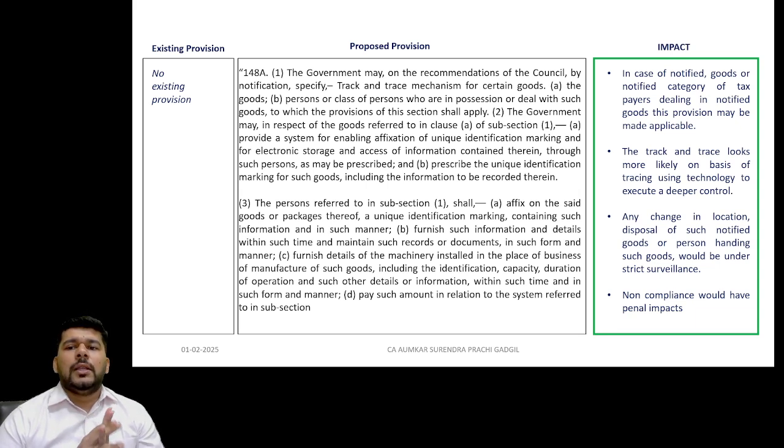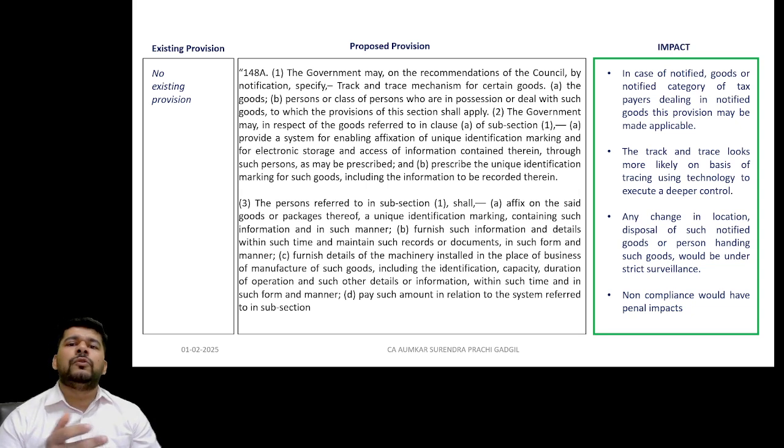Now this is again, like there has been discussion about the specific identification and marking of machines for tobacco manufacturers and some specified goods in some previous GST council meetings as well, and even in the previous budget this was discussed, maybe to expand the horizon and to make some more specification on the basis of the observations of the GST department, the anti-evasion department, maybe the DGGI to a certain extent, where there is a potential of revenue leakage for a category of goods or category of people handling the specific category of goods.